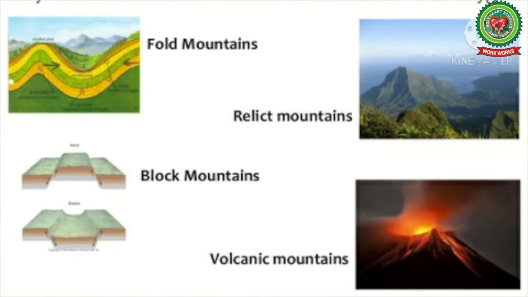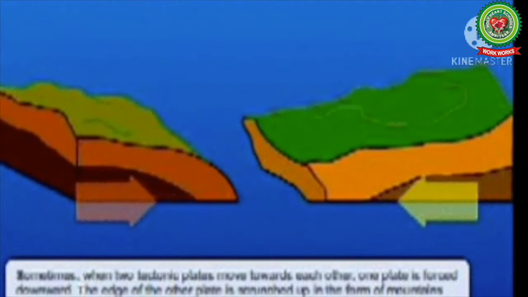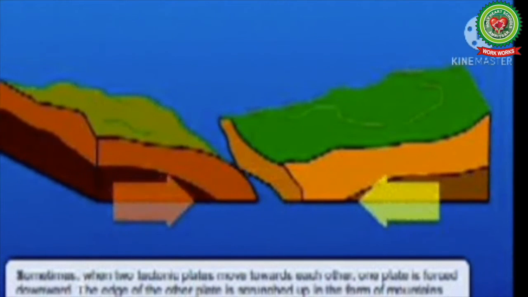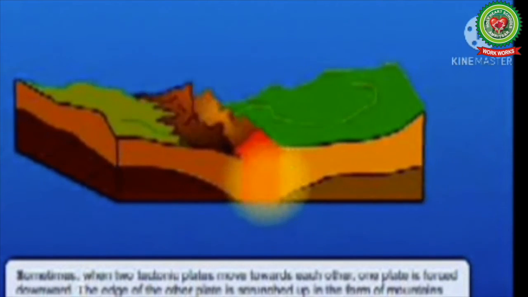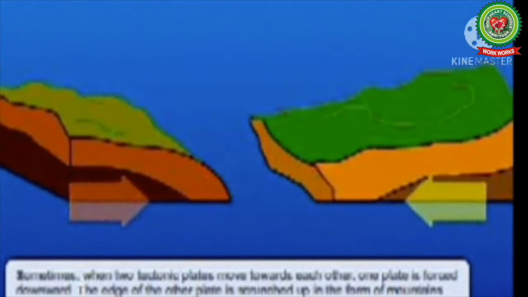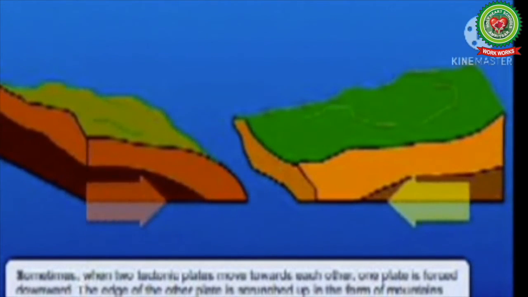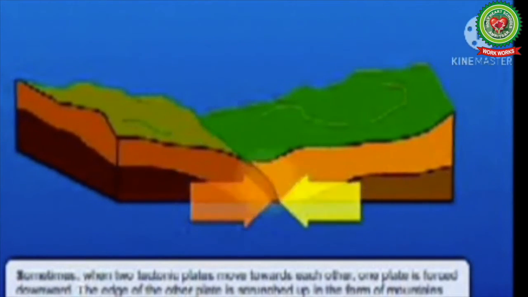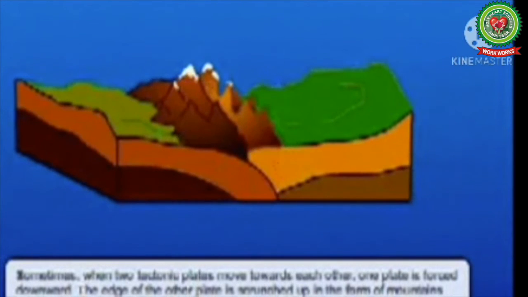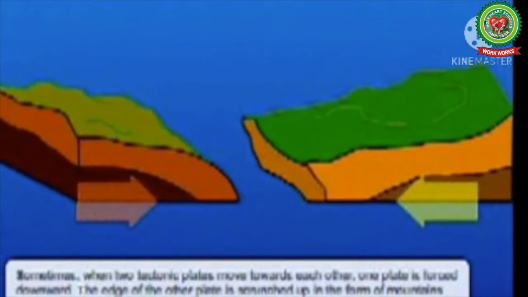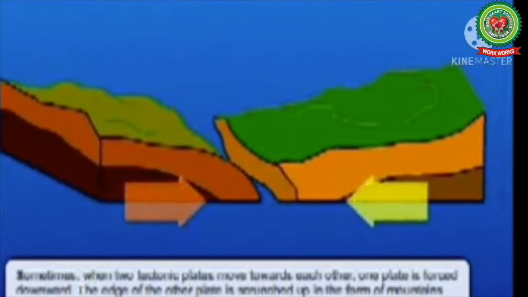There are four main types of mountains on the basis of their origin or mode of formation. They are, number 1, fold mountains. These mountains are formed by the horizontal compression which takes place inside the earth, called tectonic forces, resulting in the formation of the upfolds called anticlines and downfolds called synclines.